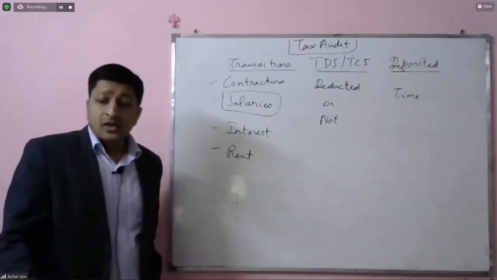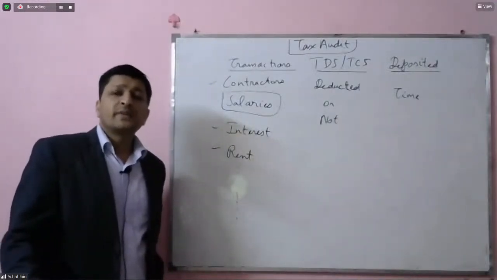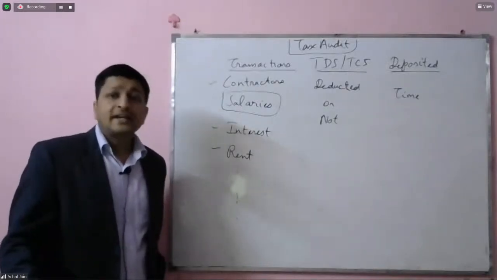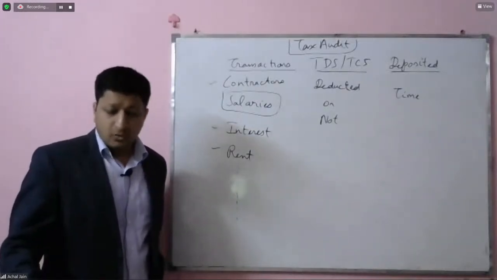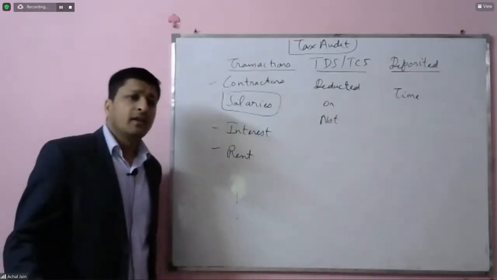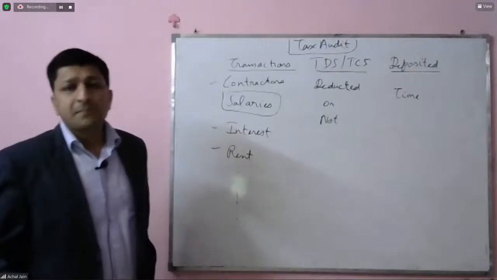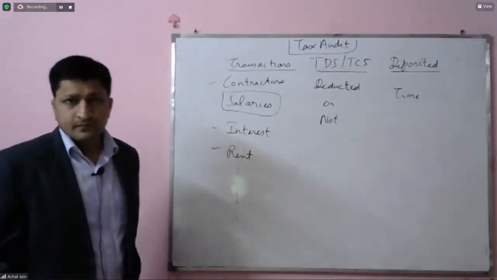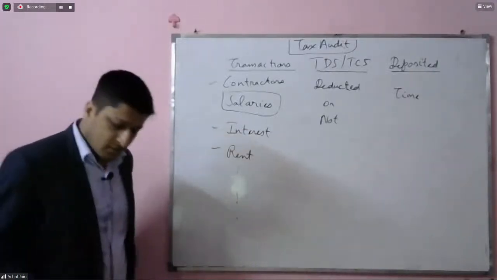But to comment whether the TDS has been deducted on the full amount is not possible by sample testing. And 100% testing is anyway not possible.